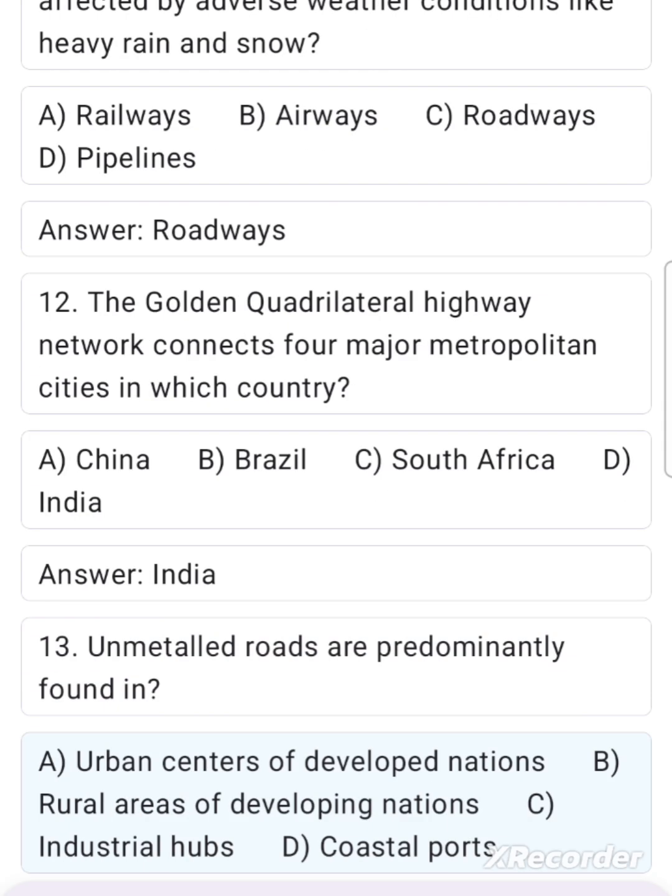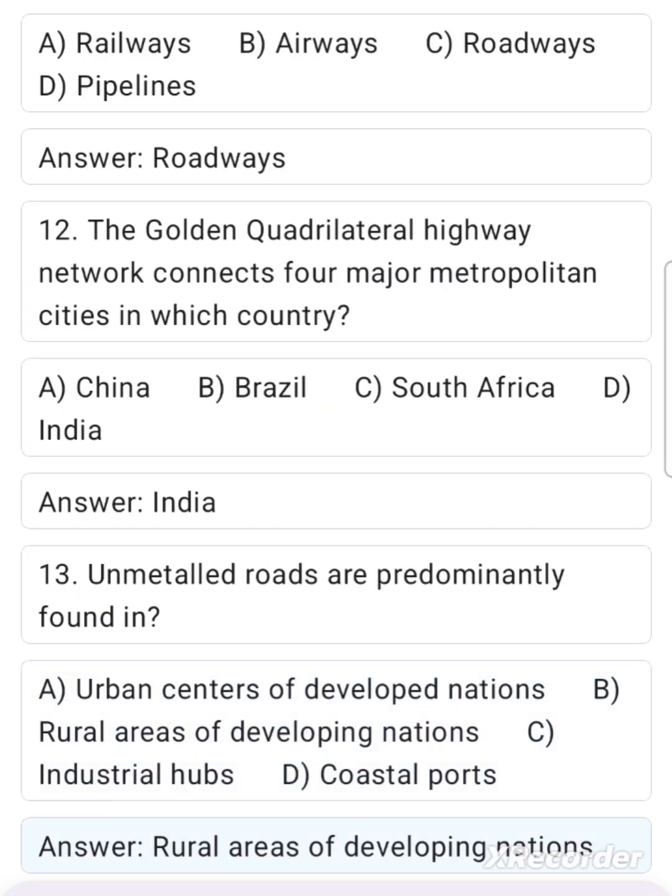13. Unmetalled roads are predominantly found in? A. Urban centers of developed nations. B. Rural areas of developing nations. C. Industrial hubs. D. Coastal ports. Answer. Rural areas of developing nations.